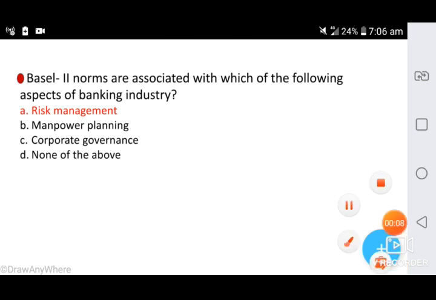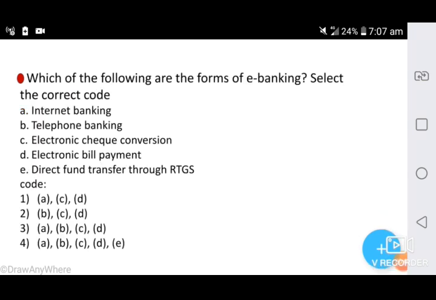Next question, which of the following are the forms of e-banking? Okay, select the correct code. Option A, internet banking, B, telephone banking, C, electronic check conversion, D, electronic bill payment, E, direct fund transfer through RTGS. Okay, then the given codes: number 1 ACD, number 2 BCD, number 3 ABCD, number 4 ABCDE.